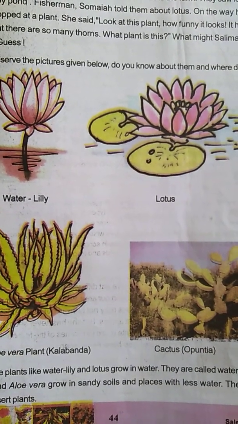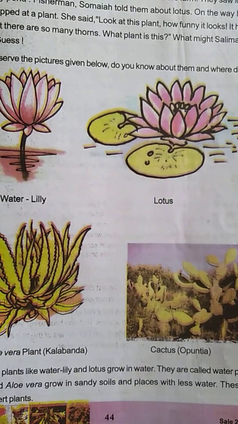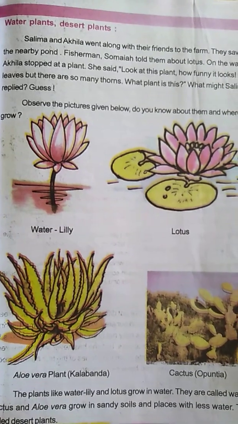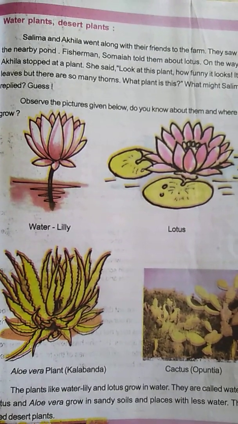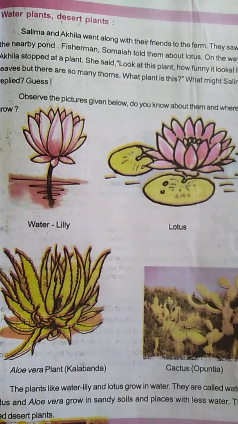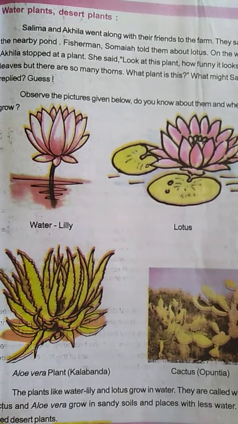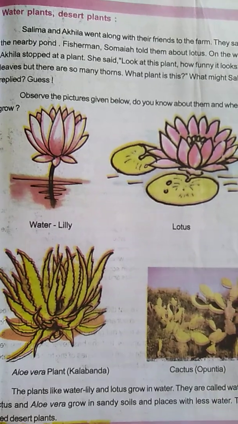Okay, understood, children? There are many different types of plants. Among them these two are also different types of plants, which are the water and desert plants. Understood, children? I hope that till here you understood the lesson. Next we will see in our next class.